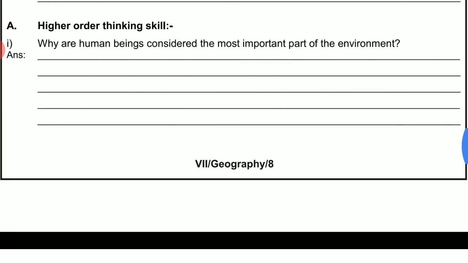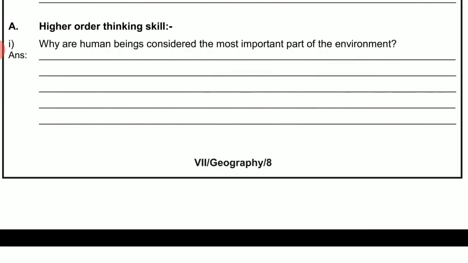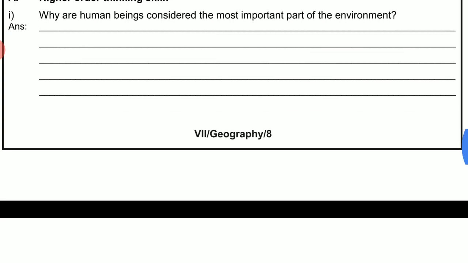Why are human beings considered the most important part of environment? Human beings are considered the most important part of environment because only human beings have the skill, knowledge and technology by which they can modify the environment and adapt according to the environment.